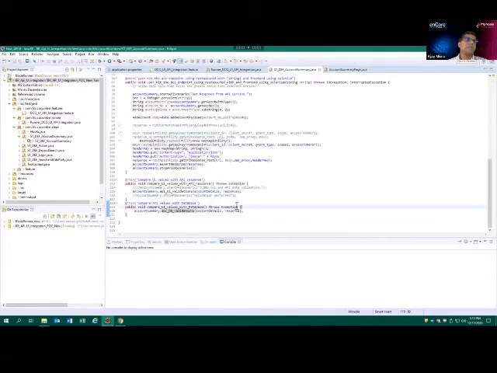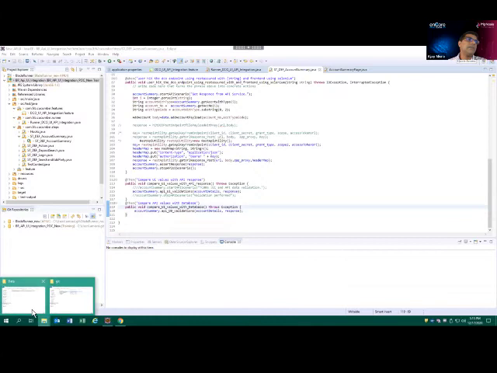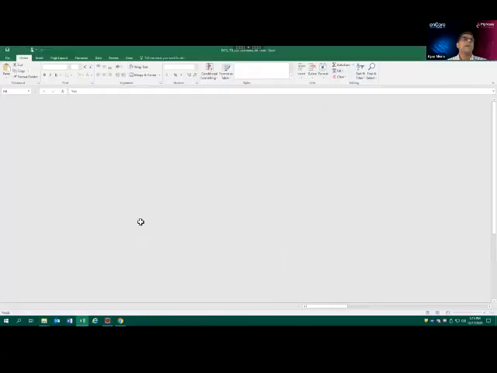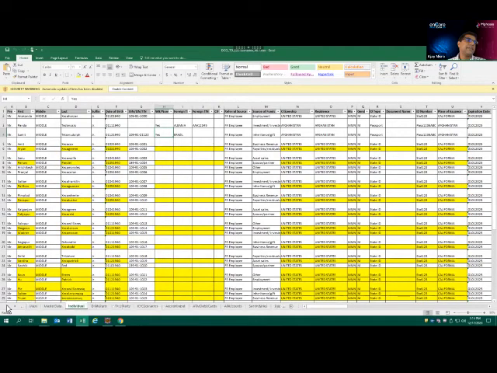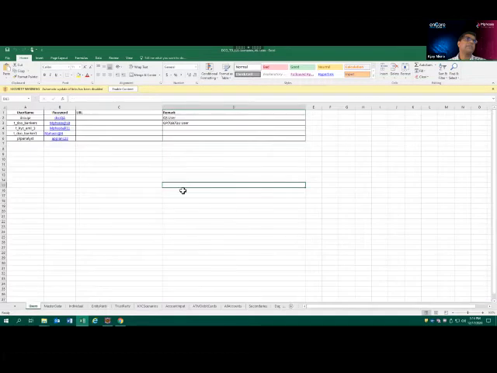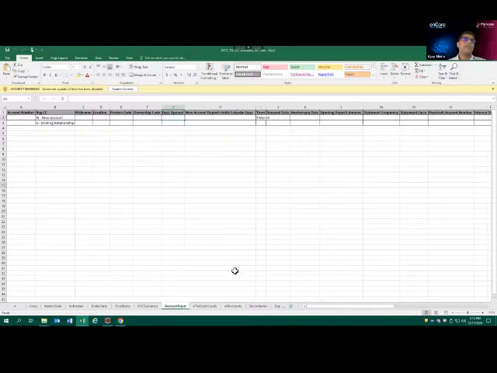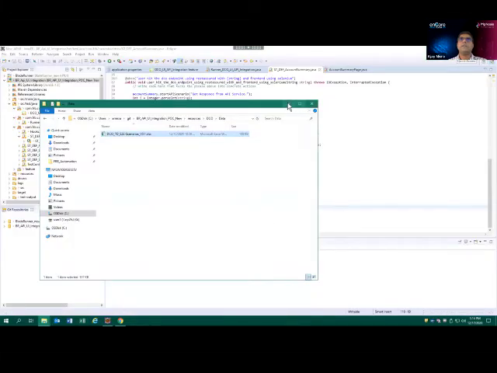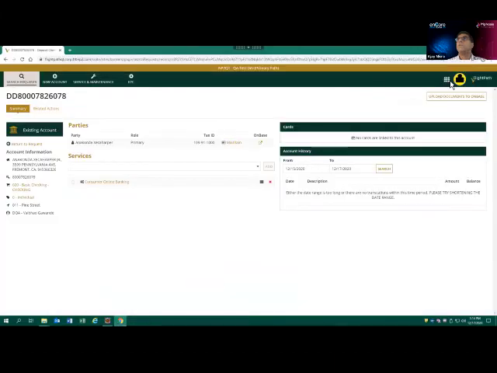Let me show you exactly where we are getting this data. I have saved our test data here. We have the test user, then the account input, all accounts, and then we will take from the individuals, which is for the negative scenario. Let me log out from the application.